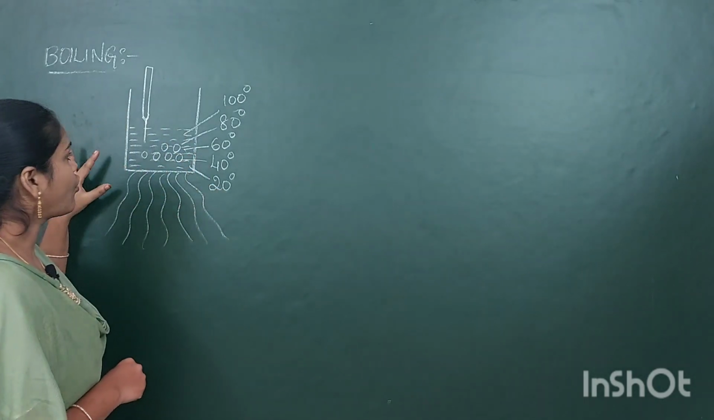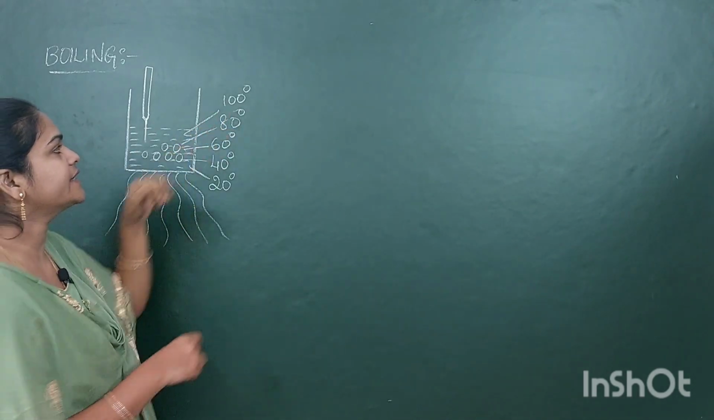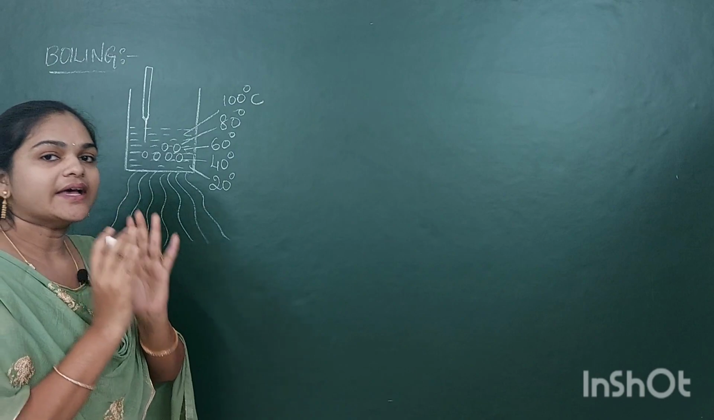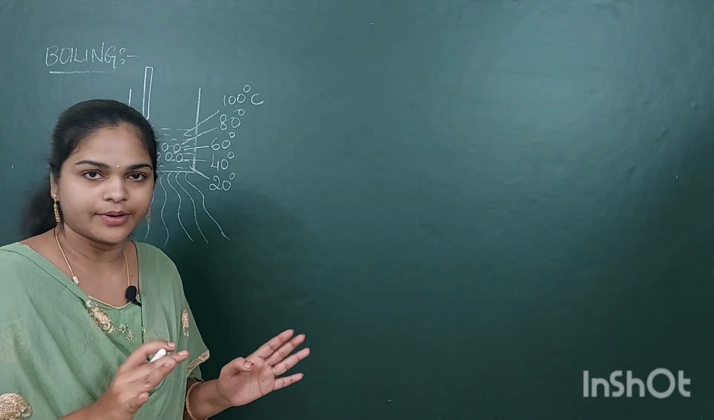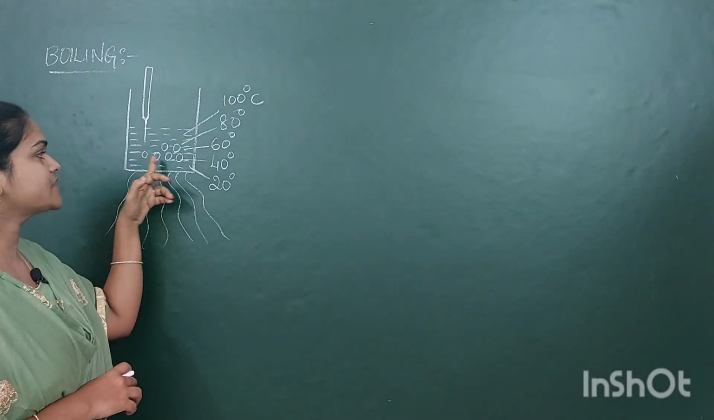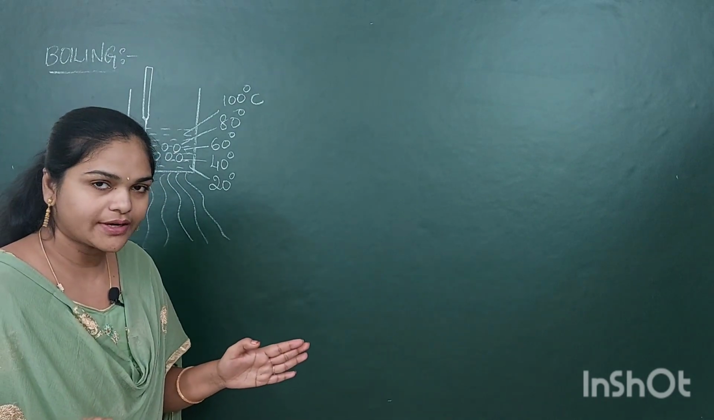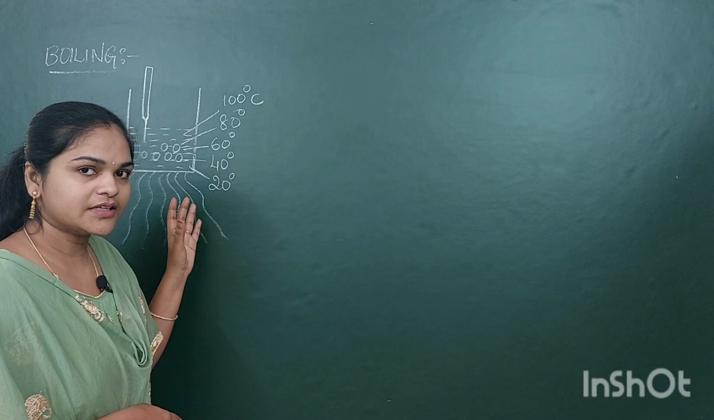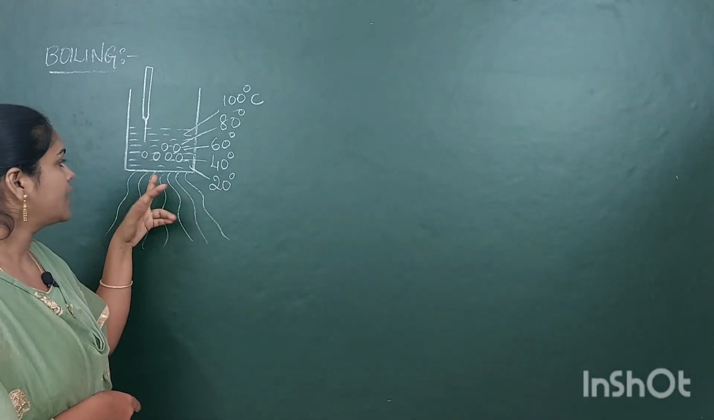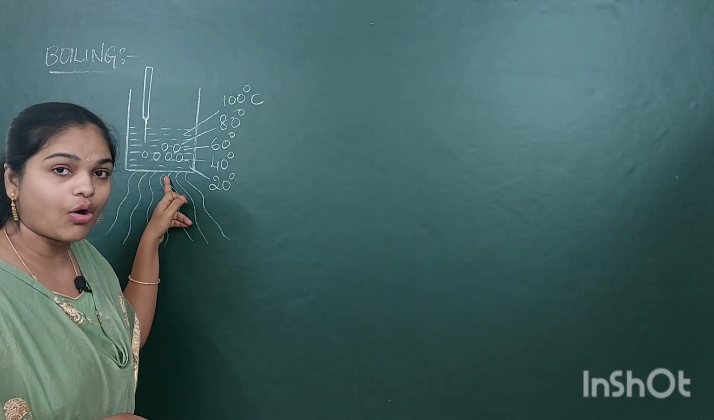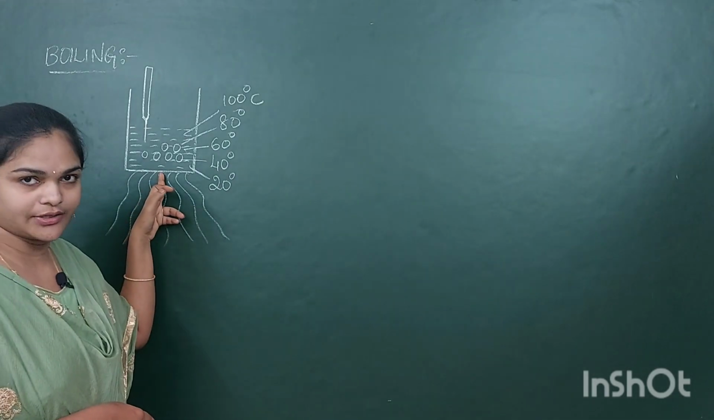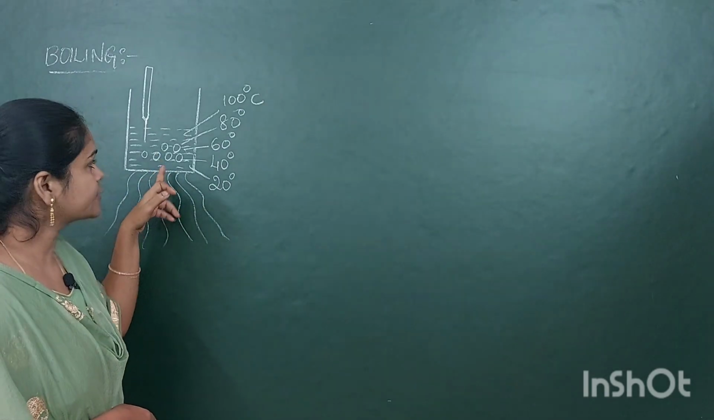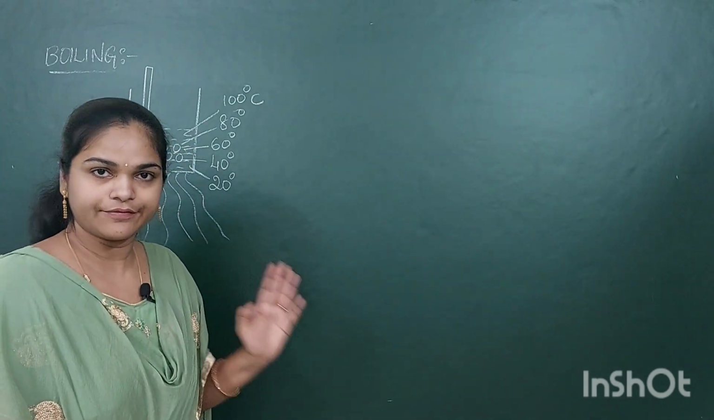So when water is being boiled at 100 degrees Celsius, the gases will not be soluble. When the gases present in water are not soluble, they form bubbles. From where do the bubbles form? At the bottom of the vessel, because we are supplying heat at the bottom. That's why bubbles form at the bottom, or else on the walls of the vessel.